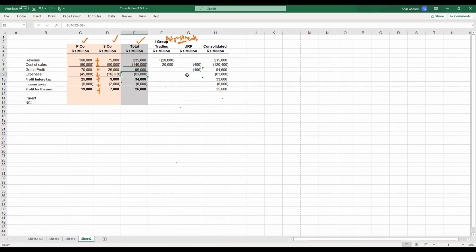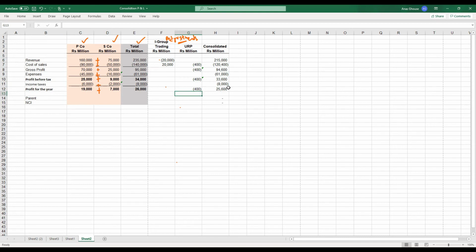Then expenses, there are no adjustments. Then profit before tax should be 33,600. The same adjustment here. So 34 minus 400 will be 33,600. Then you have income tax 8,000 and the profit has to be 25,600. So this is due to unrealized profit.